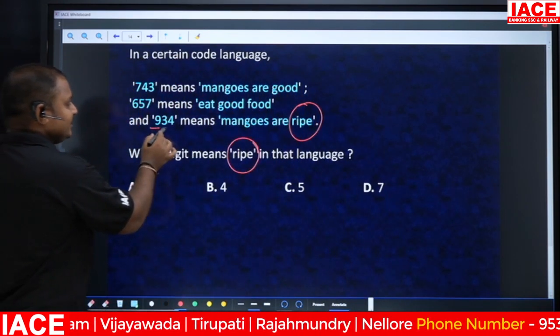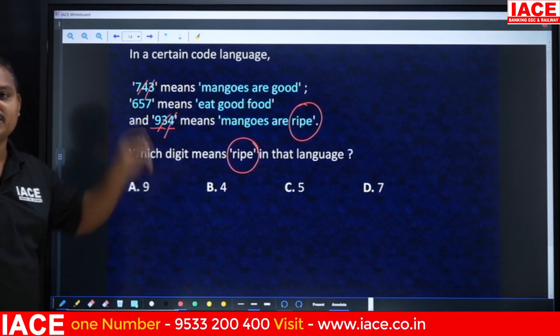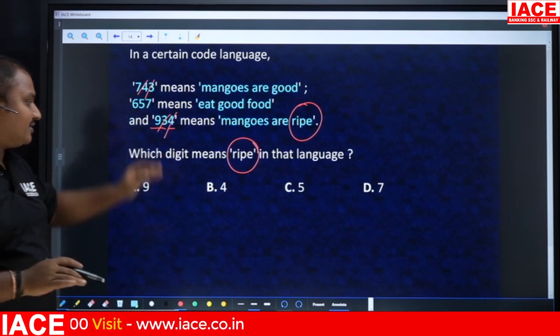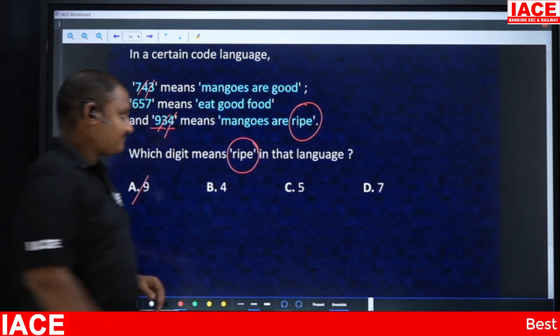So 9, 3, 4. 3 and 4 are already present here, so 3 and 4 will not be the answers for this question. So the remaining one will be 9. That's why ripe is nothing but 9. Clear? Next.